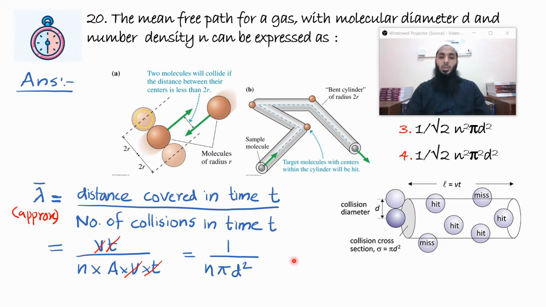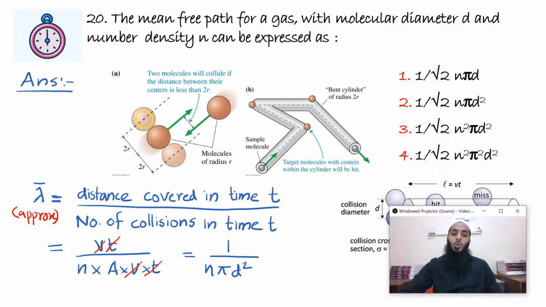But in the final answer, you can see there is a root 2 also. That is because we have assumed that these molecules are stationary, but actually these molecules are also randomly moving around. So experimentally they found that there is a constant 1 by root 2, but it's not a big problem because in all the options that 1 by root 2 is there. So once you have found this, you could have clearly got the option. Again, if you don't know anything about mean free path, you could have solved this question even by dimensional analysis. Just check the dimensions.